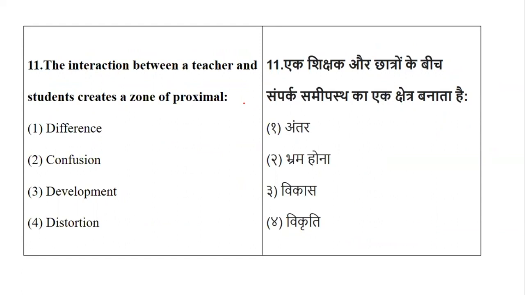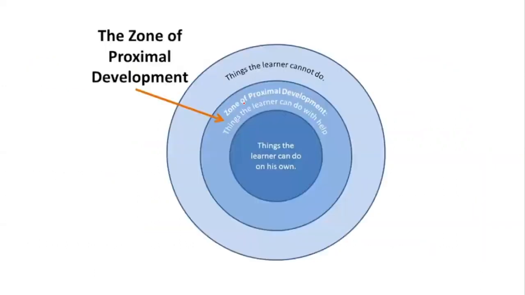Okay, so first of all, it is very important for you to know what this term zone of proximal means. If you know this term, it will be very easy to answer. If you do not know, then it will be difficult for you to answer this question. Okay, so let's see if anyone does not know the answer for this. I will be giving the answer for this question. I'm just giving 1 minute so that you can answer. So basically it is called development. But why development?